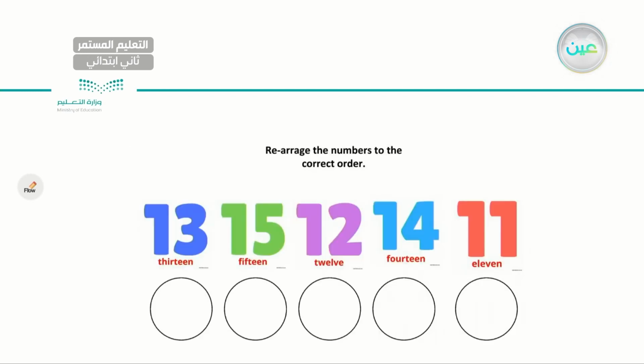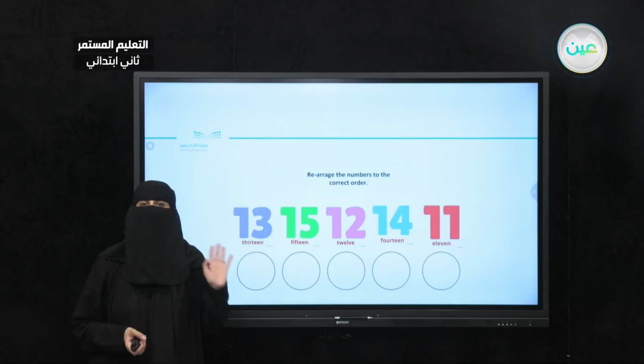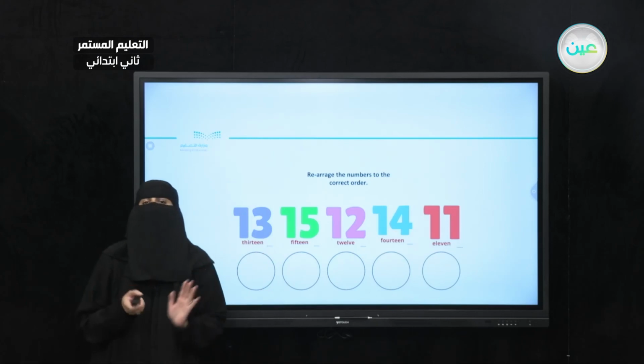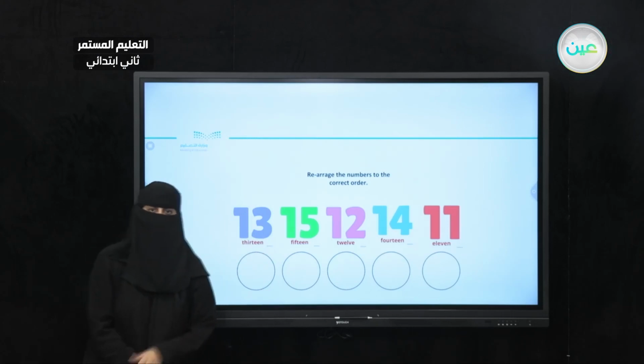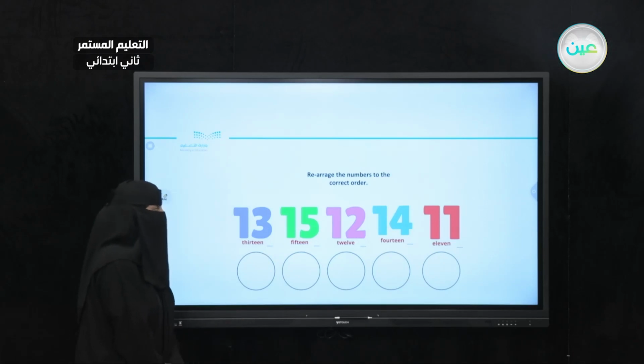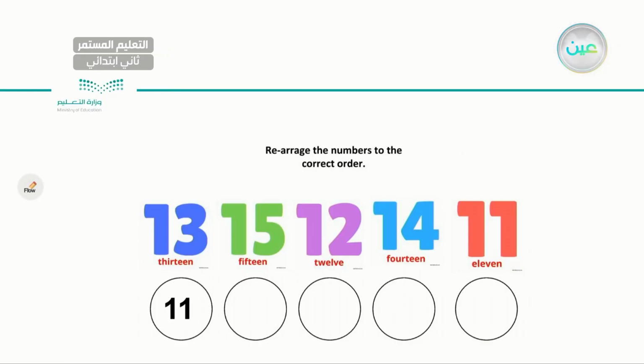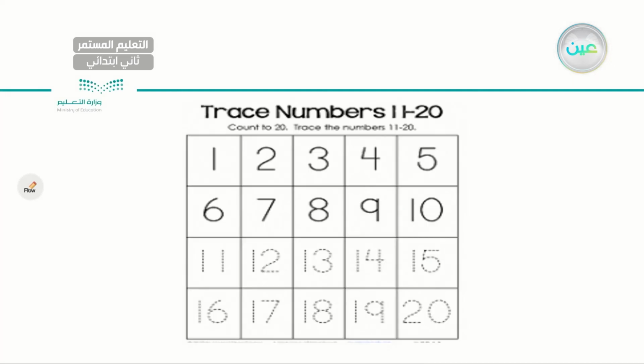So now it's writing time. Here I give you all the numbers, but they are not in the correct order, right? Here I have 13 and then 15. Let's try to rearrange the numbers to have them in the correct order. So we will start with, where is the lowest number here? I have number 11. Very good. Next, I have 12. Very good. Next, I have 13. Excellent. Next, I have 14. And last but not least, I have number 15. So I have 11, 12, 13, 14, and 15.